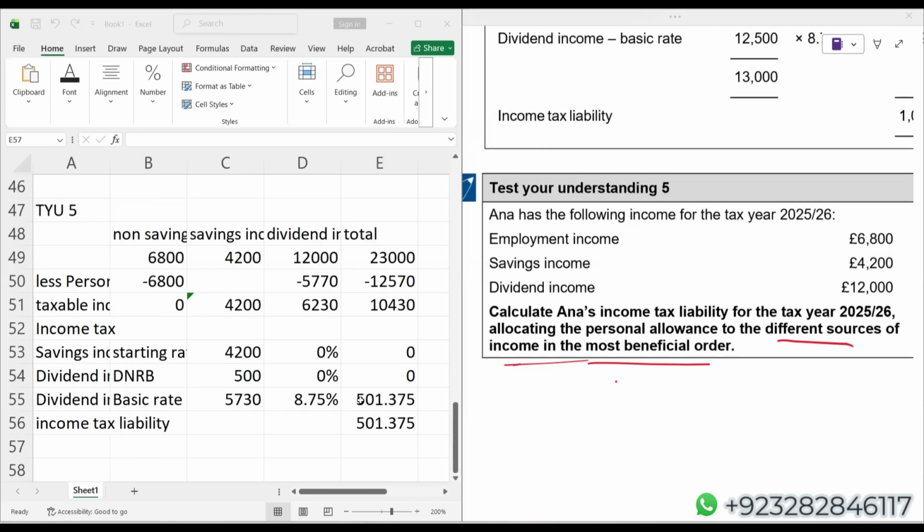So to determine basic rate band of interest income, do we have to ignore the dividend income? Where did I ignore the dividend income, students? My question is, where did I ignore the dividend income?